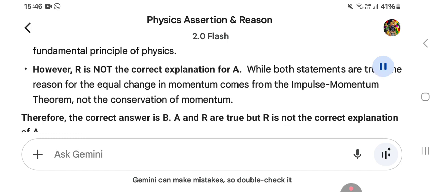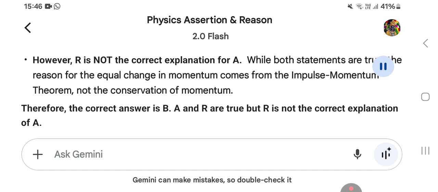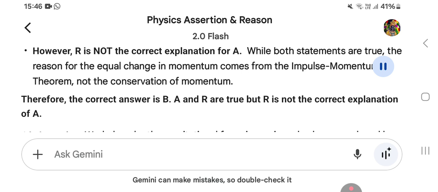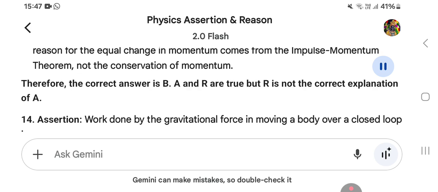However, R is not the correct explanation for A. While both statements are true, the reason for the equal change in momentum comes from the impulse momentum theorem, not the conservation of momentum. Therefore, the correct answer is B. A and R are true, but R is not the correct explanation of A.